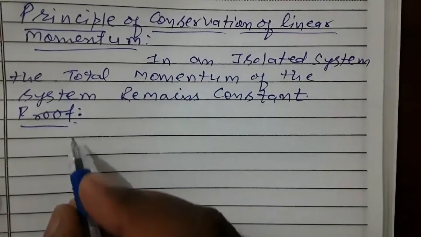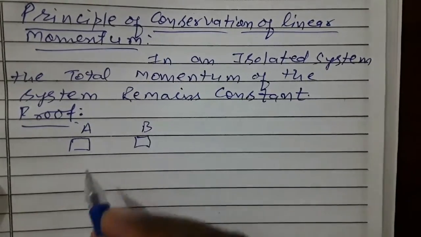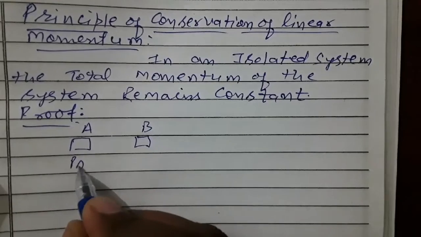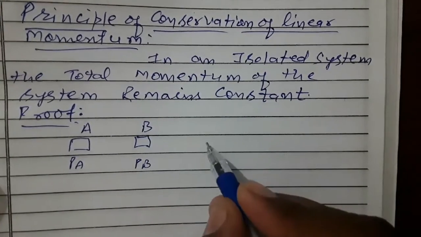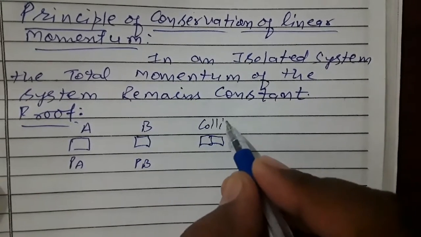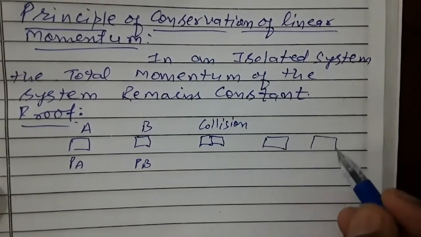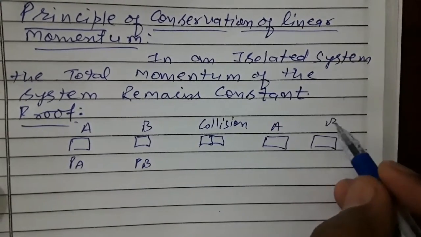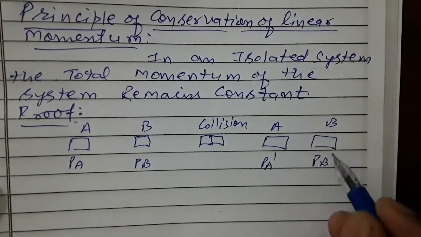Let us consider two bodies A and B. Momentum of object A is PA. Momentum of object B is PB. They collide with each other. This is the collision of these two. After collision they get separated. Both A and B separate. Momentum of A is PA dash. Momentum of B is PB dash.